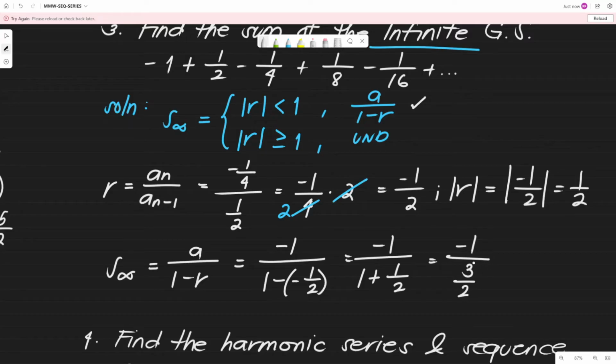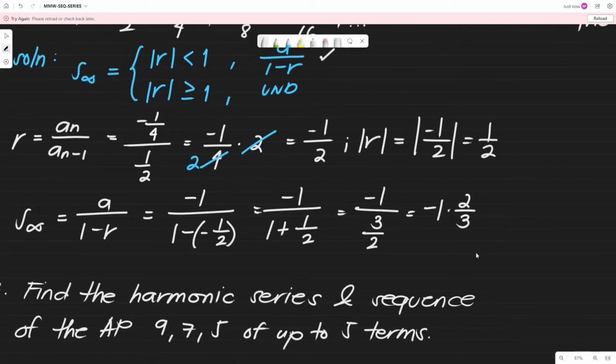So, kunin lang natin reciprocal, multiply natin sa numerator. We have negative 1 times 2 over 3. So, therefore, the sum of the infinite geometric series is actually what? Negative 2 over 3. Yan. So, yun yung sagot natin for the sum of the infinite geometric series.